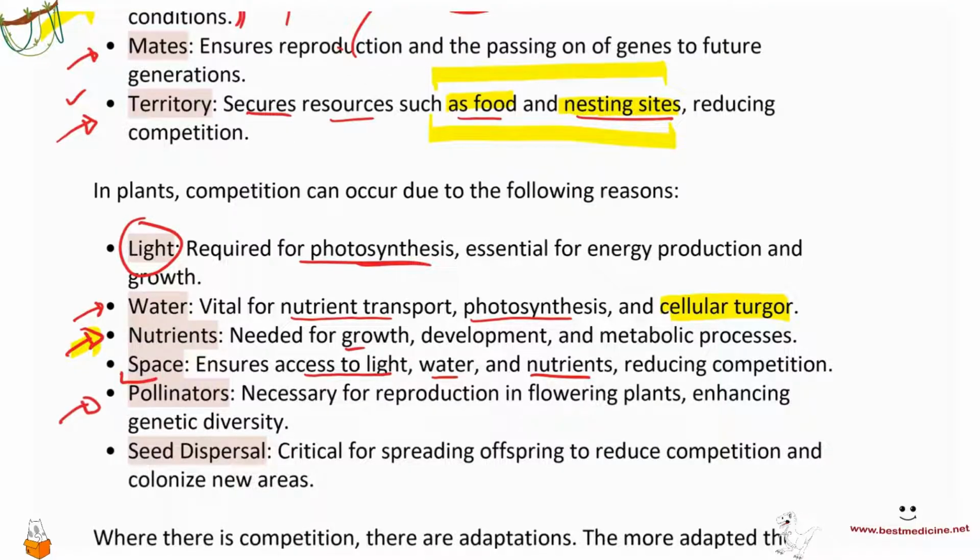Pollinators, remember, plants have to reproduce, and so they also compete for pollinators. Pollinators ensure that the pollen is transmitted from the male part, anther, to the female part, the stigma, resulting in fertilization and therefore enhancing genetic diversity as well as ensuring reproduction. Seed dispersal. This needs a little bit of an explanation, so let's have a look.